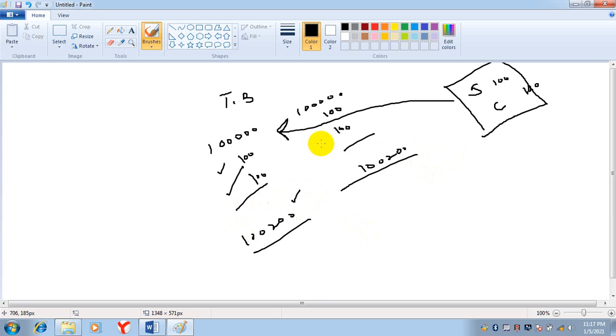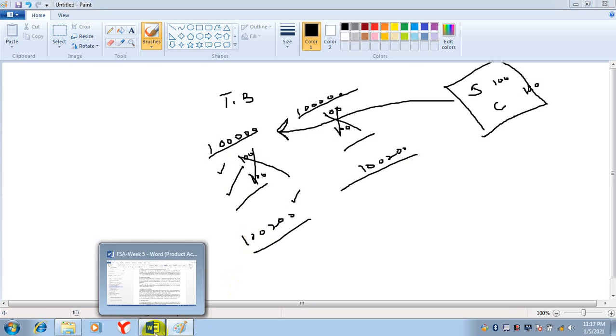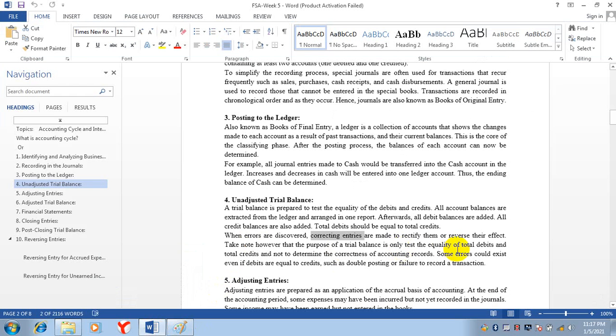Another thing, suppose you did not record the transaction. Suppose we didn't record this transaction. So when you didn't record, again, debit is equal to credit. So these types of mistakes, the trial balance is not discovering. Some errors could exist even if debits are equal to credits, such as double posting or failure to record a transaction.